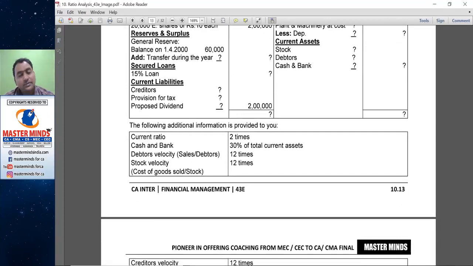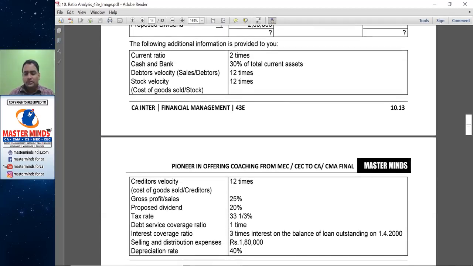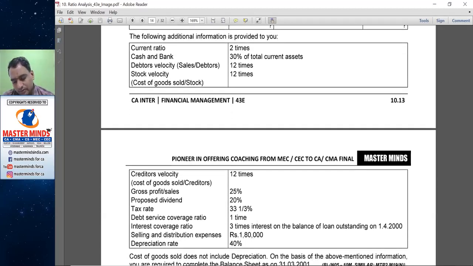The following additional information is provided to you. Current ratio 2 times. Cash and bank 30% of the current assets. Debtors velocity 12 times, that is debtors turnover ratio. Stock velocity, that is stock turnover ratio, 12 times.